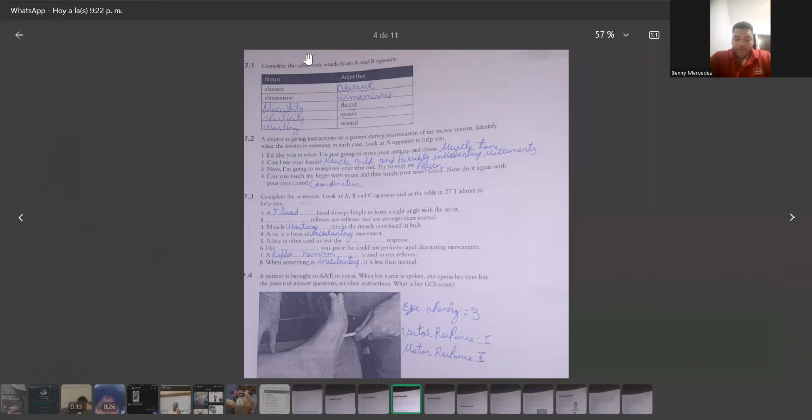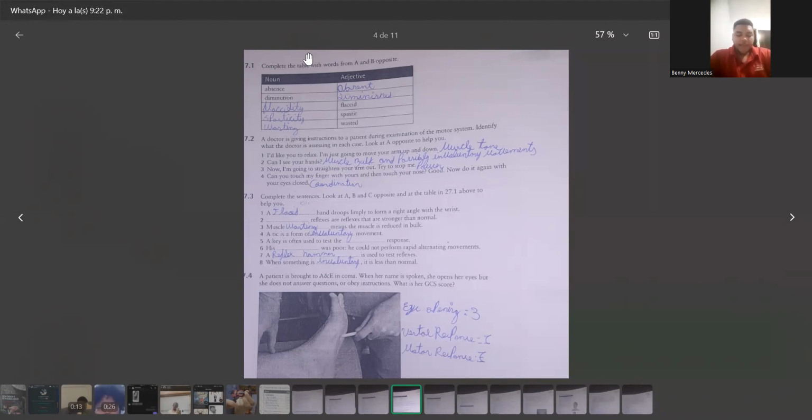and possibly involuntary movements. Now, I'm going to straighten your arm out. Try to stop me. Can you touch my finger with yours and then touch your nose? Good. Now do it again with your eyes closed. Coordination.